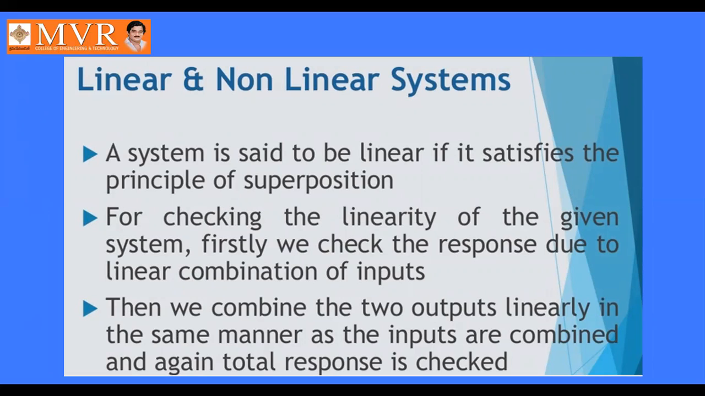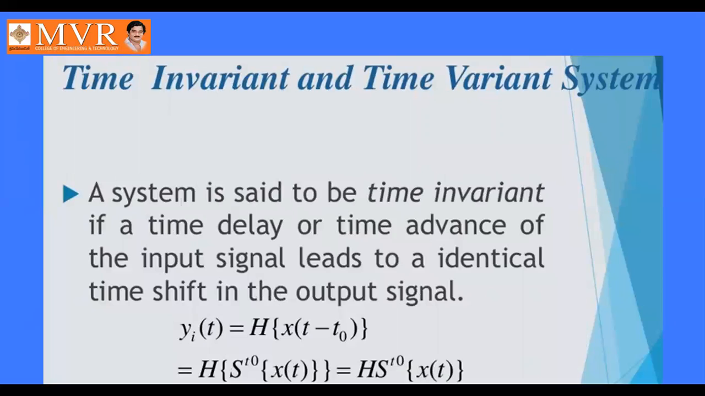Linear and non-linear systems. A system is said to be linear if it obeys the superposition and homogeneity principle. That is, the transformation of a times x1 of t plus b times x2 of t equals a times the transformation of x1 of t plus b times the transformation of x2 of t, where a and b are constants.